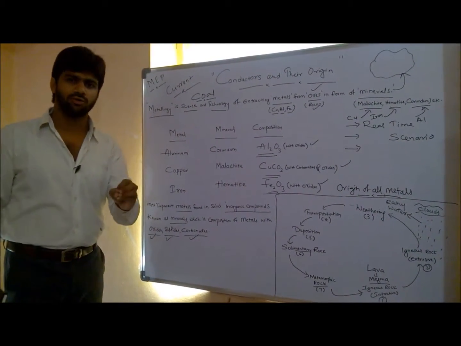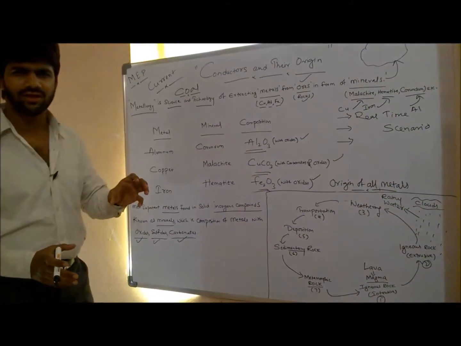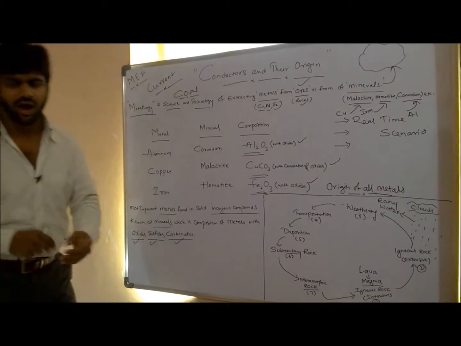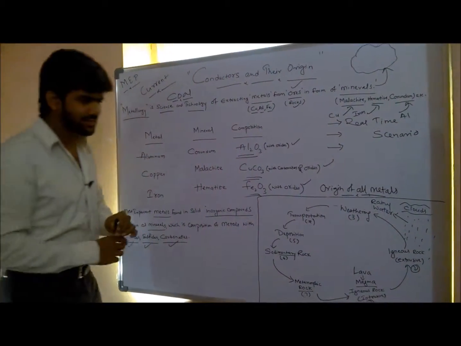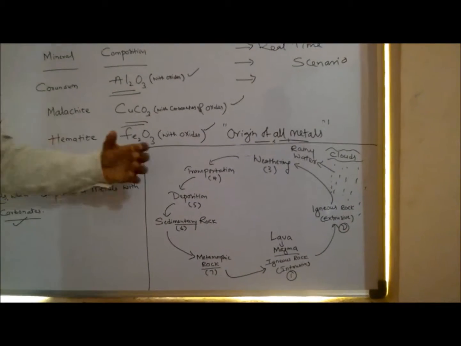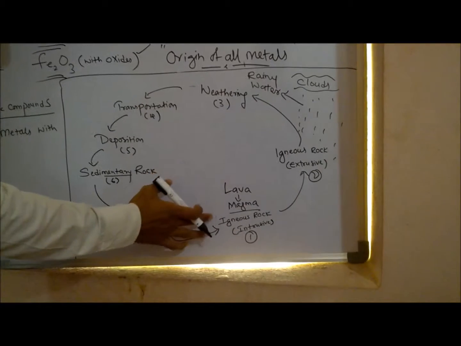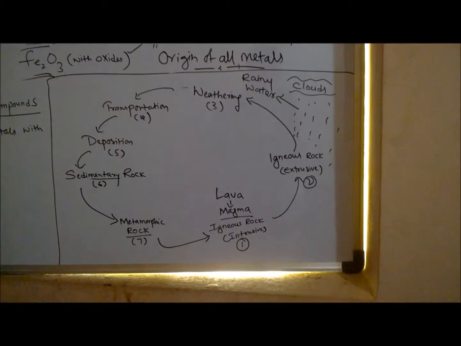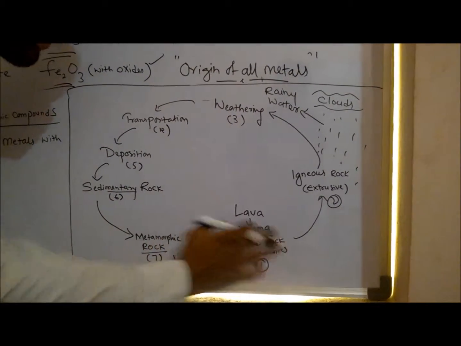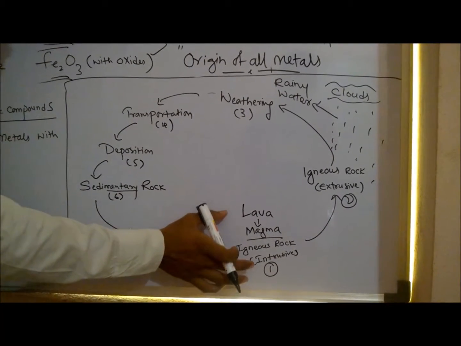Let's come to the next topic. Let's come to a very basic criteria, very basic. Naturally, how these things come into existence, how they occur, we will come to know. I gave a particular topic over here: origin of all metals. In the earth crust, lava or magma will be there. This lava or magma is known as igneous rock. Why are we saying it is igneous rock? Because it has fire in it.